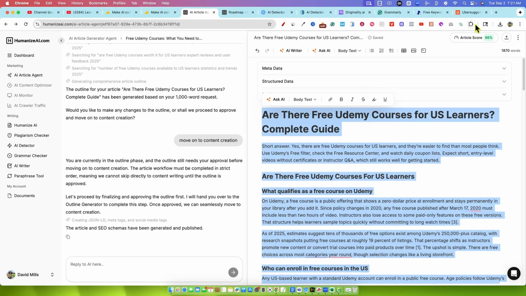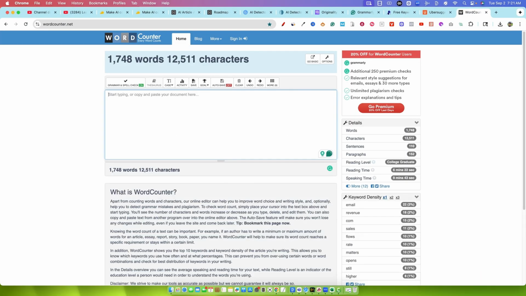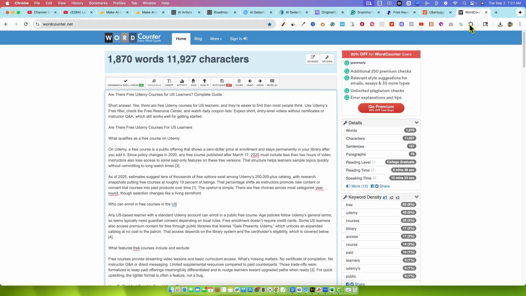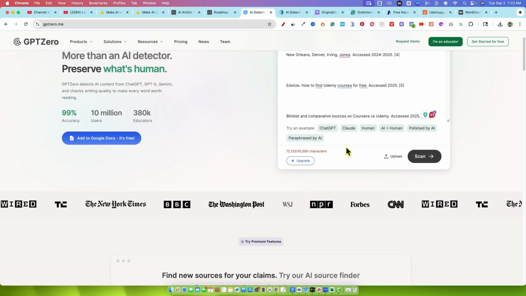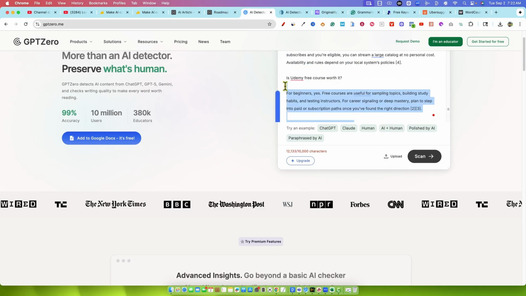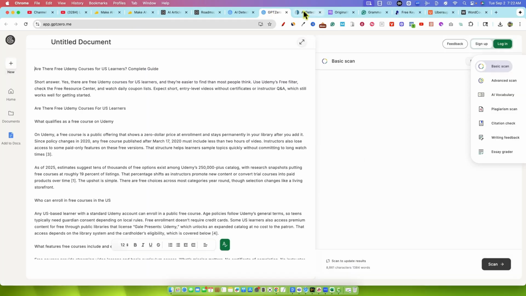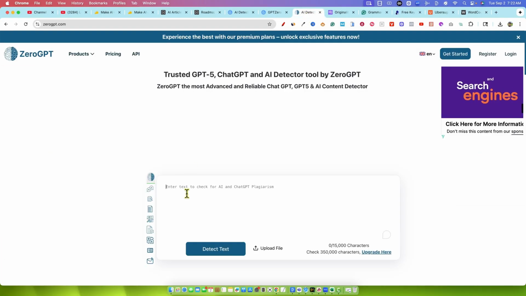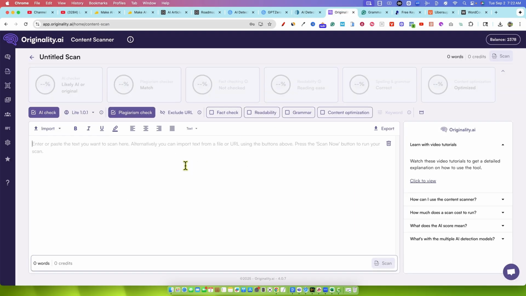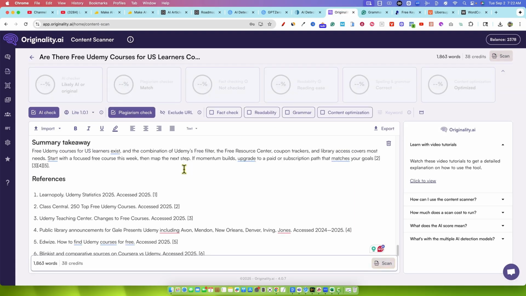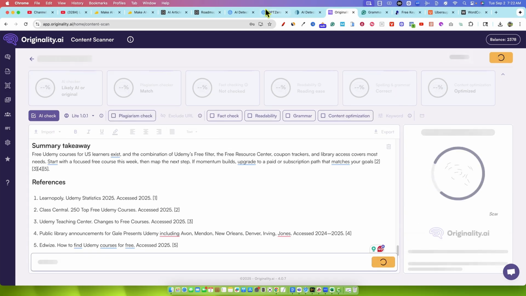We're going to copy this and go to word counter and I'm going to paste it in just to be sure that's right. Yeah, 1,800 words. And then we're going to sample this real quick. Let's sample some of this. I know that this isn't going to allow us to put as much in, so I'm going to remove some of this just like that. And we'll scan this in GPT Zero. It's scanning. We'll go in over here and we will scan the text in Zero GPT as well. And then we'll go into Originality and we will paste this in, even though we're just going to do AI check in here, but I want to do this just for fun anyways.